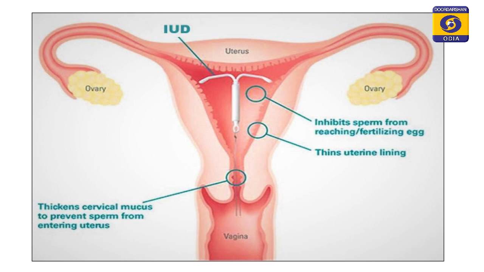Here in this diagram you can see a female uterine tract which has a hormonal IUD being inserted, and here you can see it is properly placed, and this will inhibit the sperms. It will make the cervical plug thicker, as well as it will obstruct the implantation process.